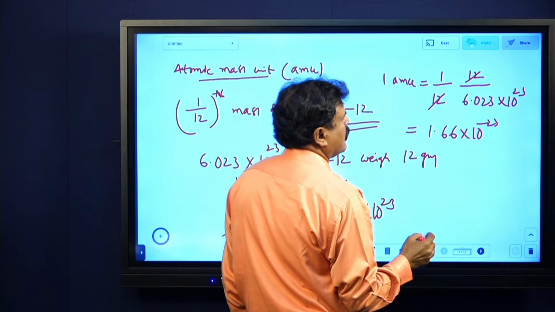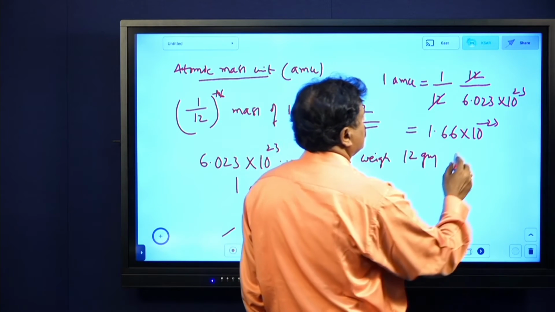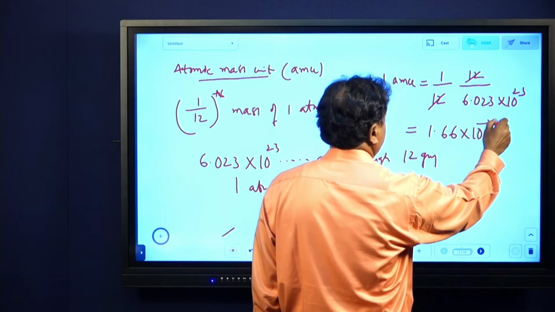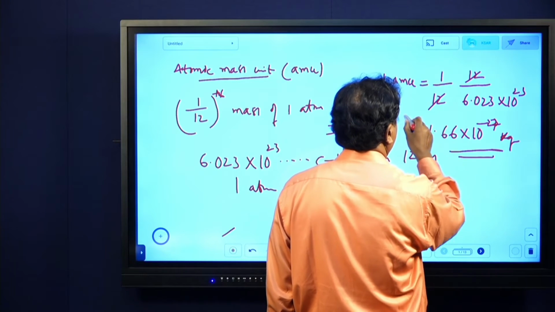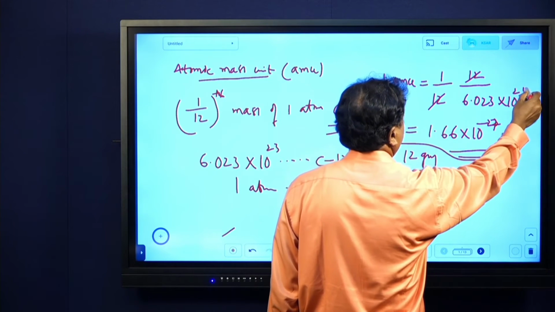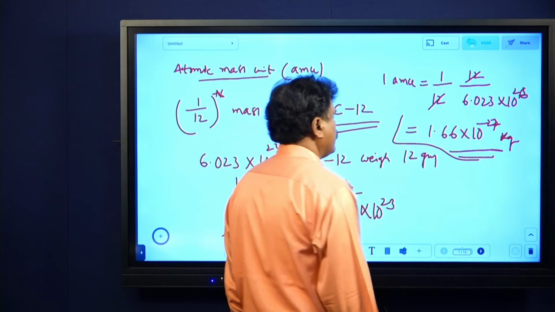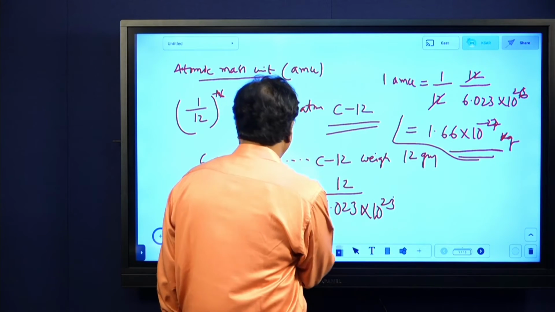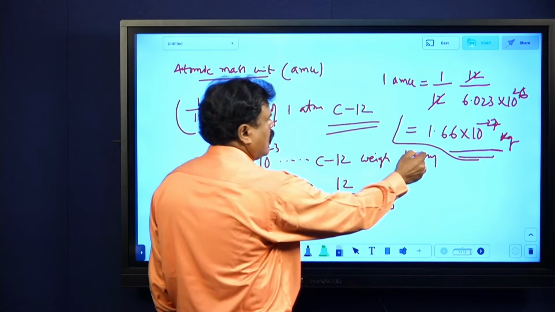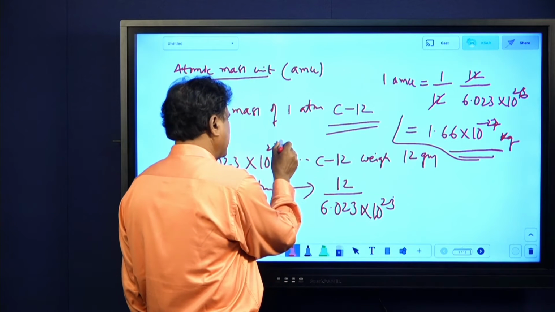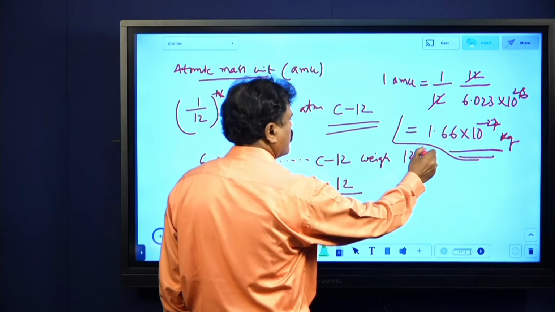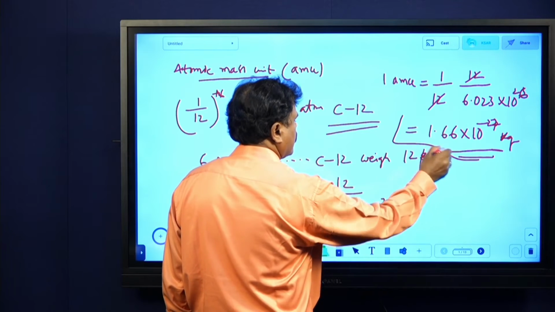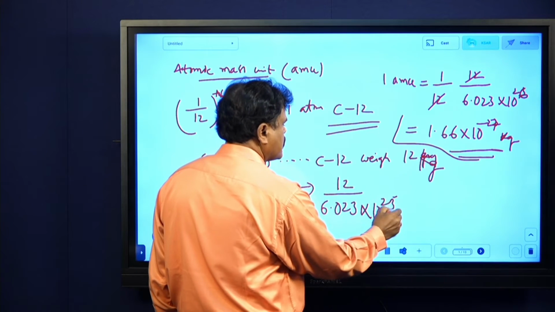Minus 27 kilograms, not in grams, 27 kilograms. Remember this. Usually I will be putting it in that way only: 6.023 into 10 power 26 atoms will weigh 12 kilograms, and one will weigh this much.